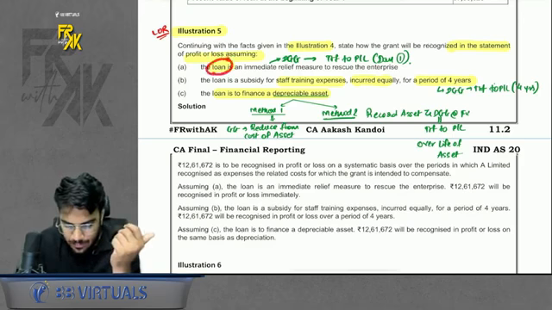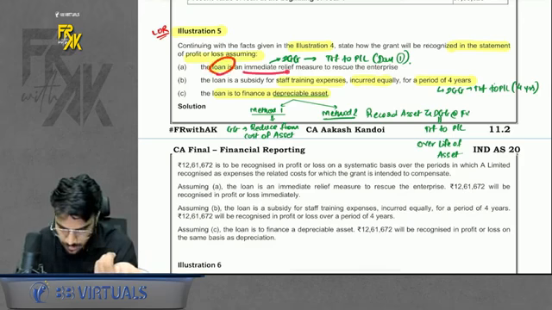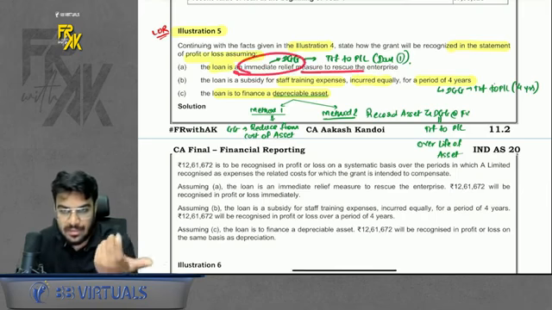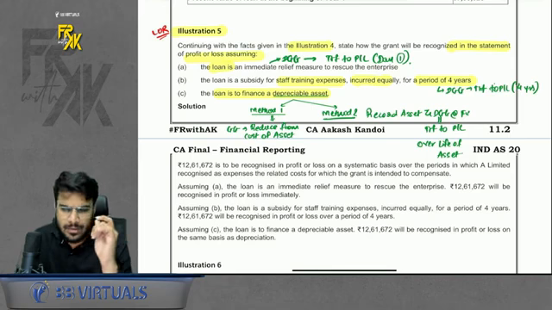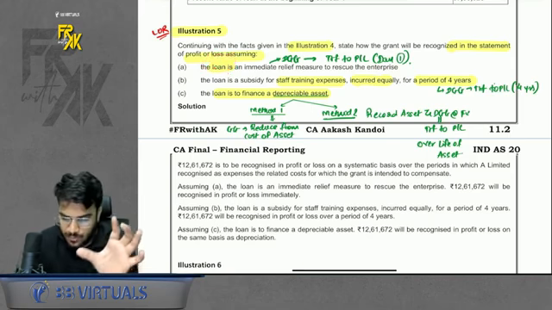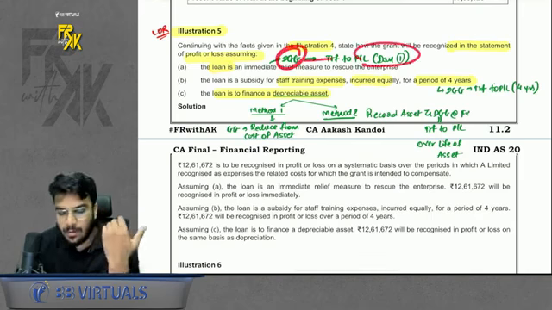So let's say it is saying that in the first case, the loan was used to fund an immediate relief measure to rescue the enterprise. That means the loan you took is an immediate relief. So whatever DGG is there, transfer to P&L on day 1 itself.